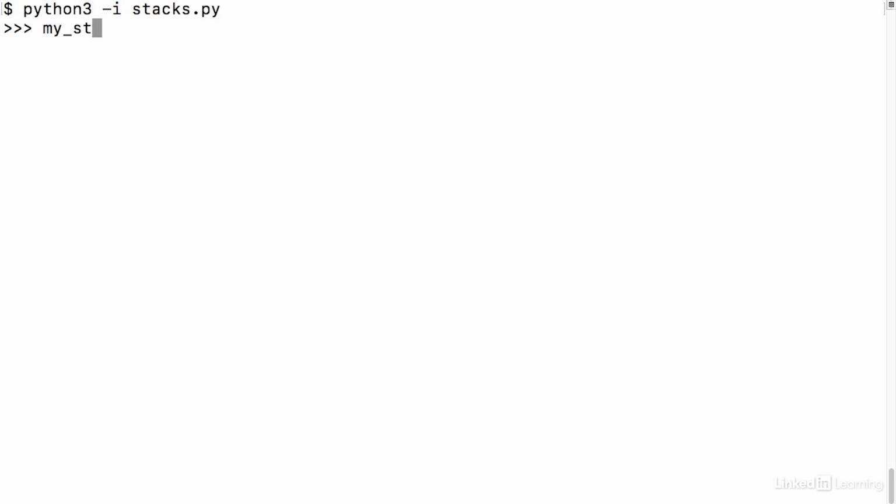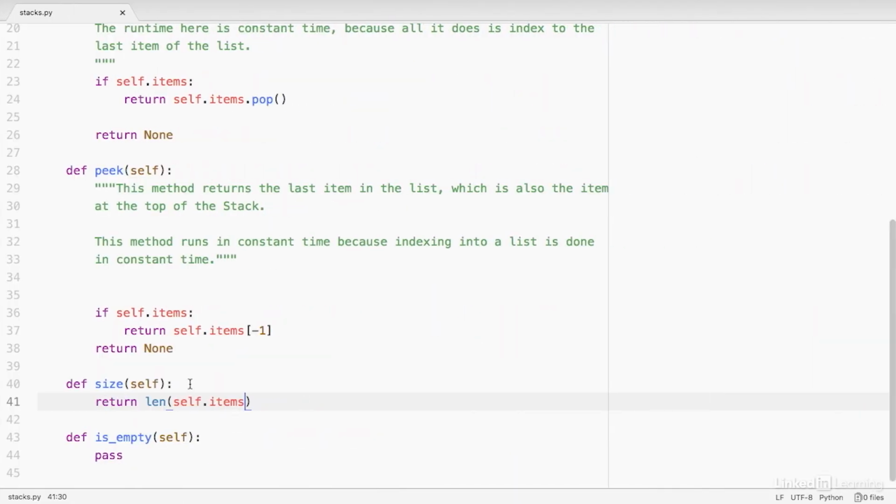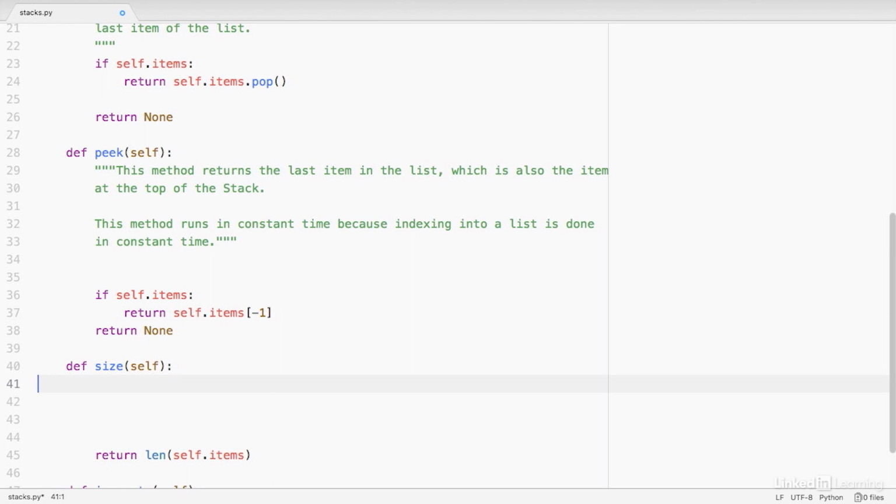And here I'm going to create my own stack object. And before I add anything to it, I want to check my size method, make sure I've coded it properly. So we'll do myStack.size, and I expect to get 0. Yep, that's what I get. So now let's push something onto the stack. We'll do apple again. Okay, and if I call the size method again, I expect that it would return 1. And that's what I get. So let's go back to the code here and we'll add our docstring and runtime note as we have been.